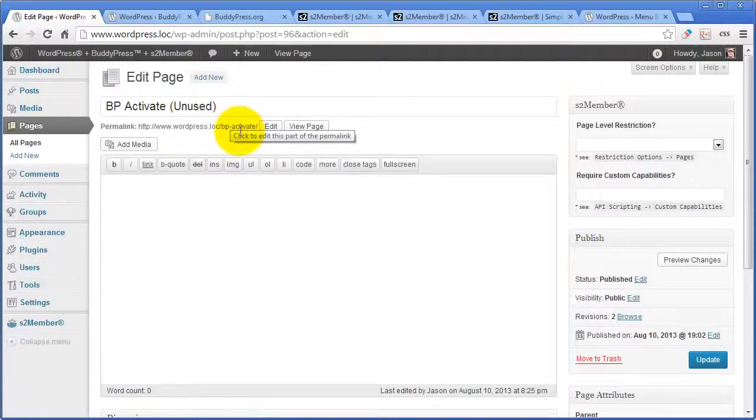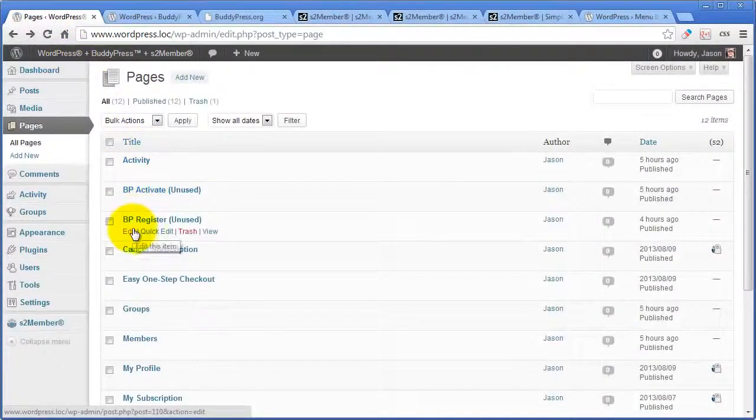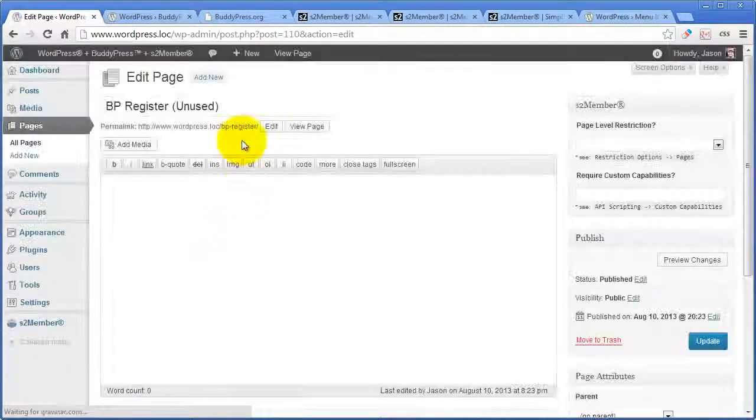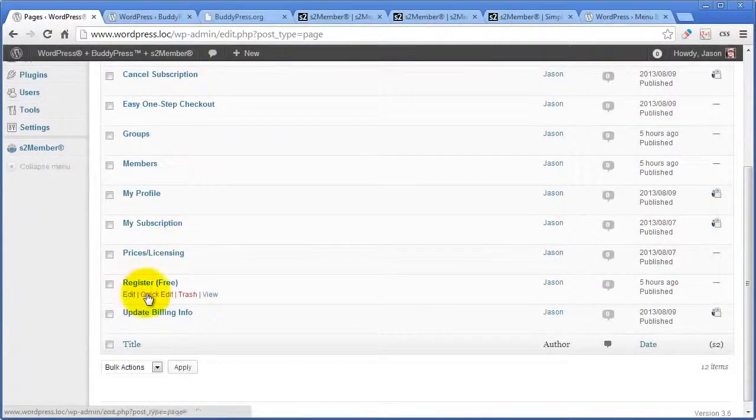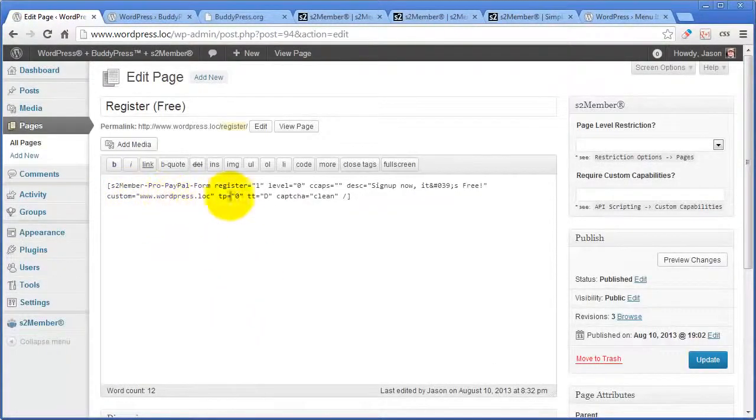I create the activation page, which I never use. I call it bp-activate. I just label it unused. This is just to satisfy BuddyPress, and I do the same thing with the register page for BuddyPress. I give it the slug bp-register. Okay, then whenever I'm going to allow open registration, I create another page, and I use the slug register for that page, and I put in an S2Member Pro-Form shortcode to handle free registration.